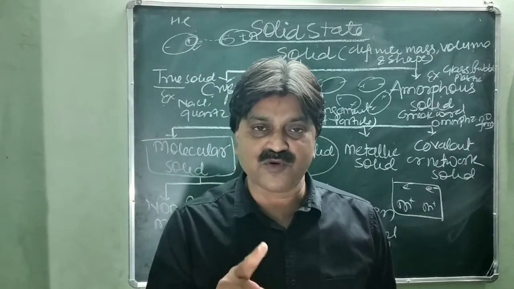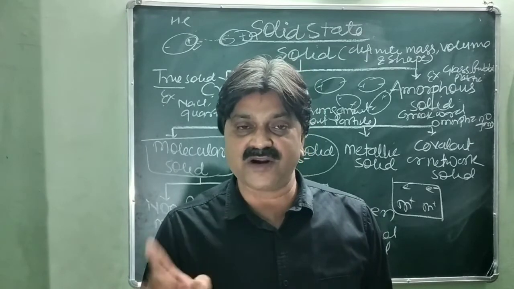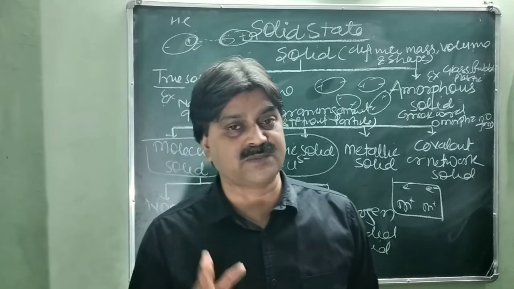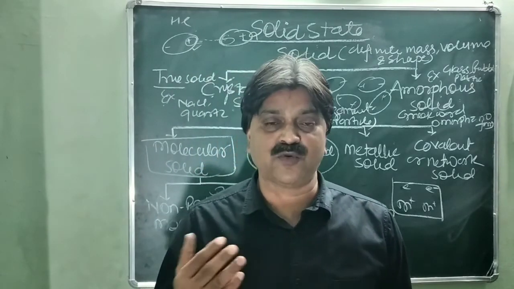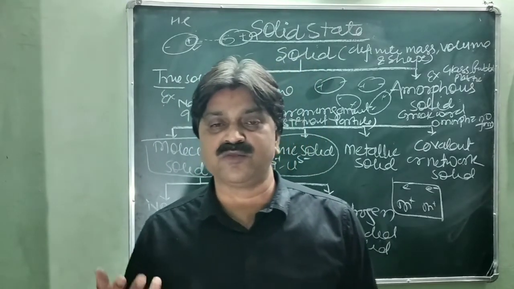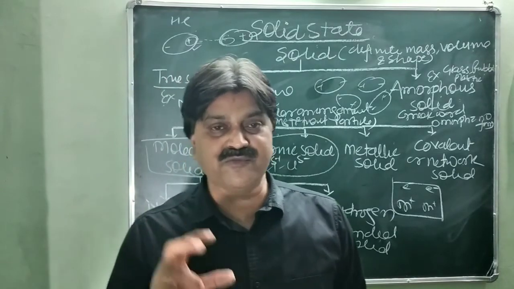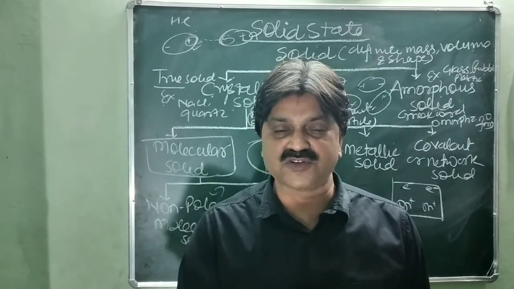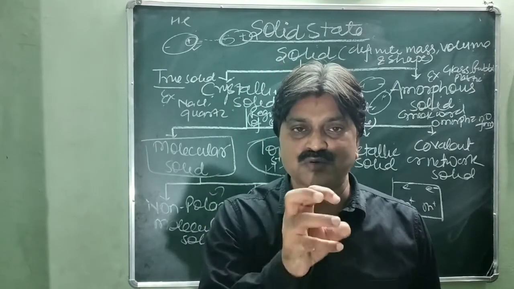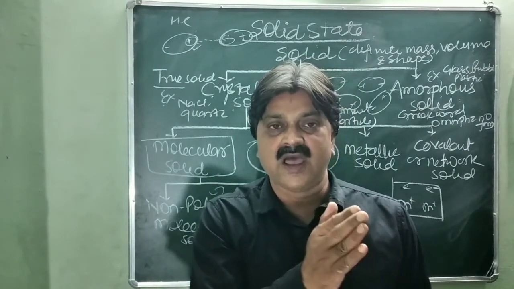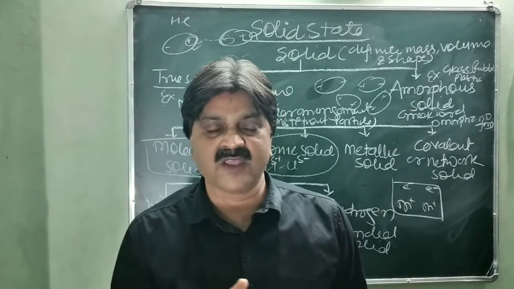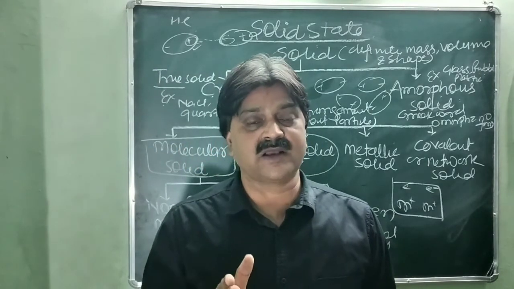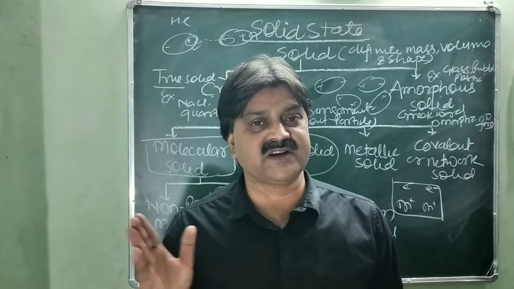Atoms like the non-polar atoms of the 0 group elements helium, neon, argon, krypton, xenon and radon, and non-polar molecules like hydrogen, chlorine, bromine, methane etc., having weak intermolecular force of attraction. This is the dispersion force or London force. Momentarily they are attracted to each other, with low melting point, bad conductor of electricity, and exist in the gaseous state at normal temperature and pressure.